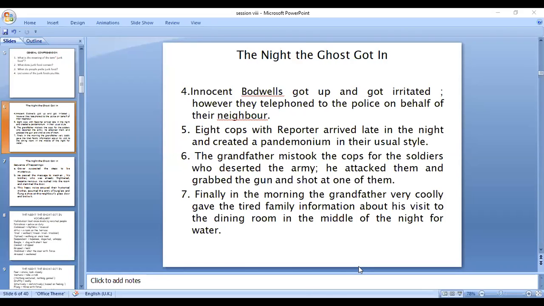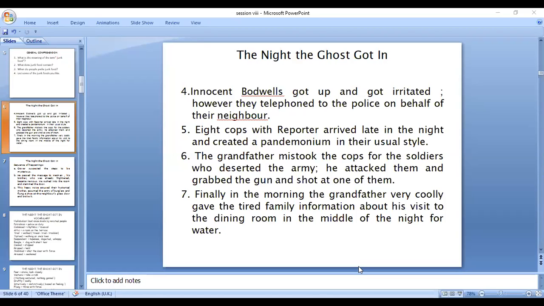Finally, seventh one. Finally, in the morning, the grandfather very coolly gave the tired family information about his visit to the dining room in the middle of the night for water. Till then, even in the morning itself, they were not aware of the reason for the noise that came from the ground floor, the footsteps round and round the dining table in the dim light.